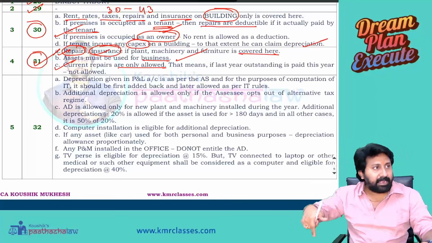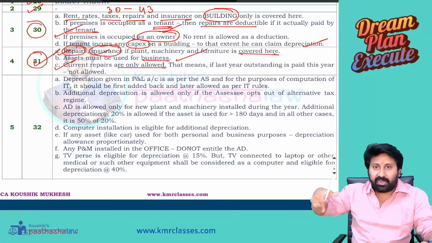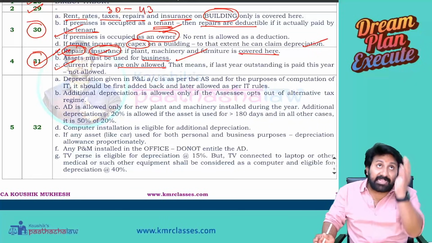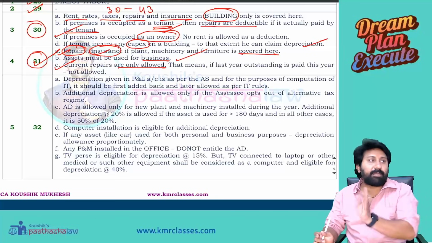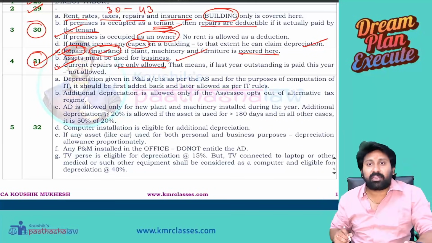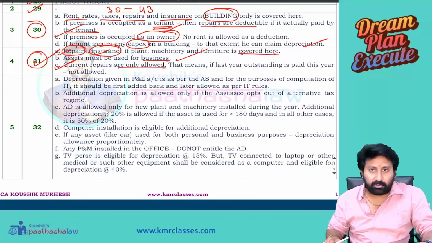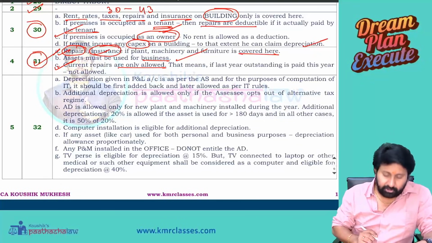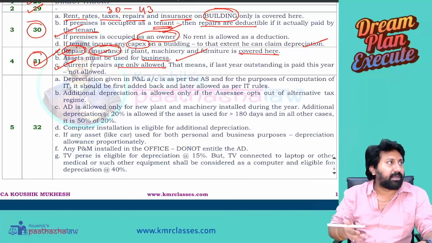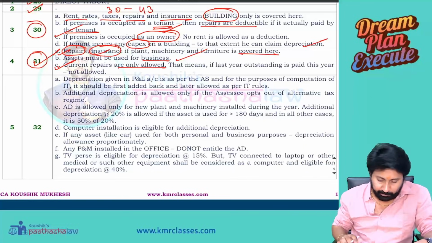Those repairs he paid in the current year. Okay. Current repairs means current year repairs are allowed as a deduction. If repairs were of last year and you pay this year, that will not be allowed as a deduction, because the section clearly uses the word current, so only current repairs are allowed. Anyway, when you are on the accrual basis, the payable you might already have taken as a deduction. So that's the point.